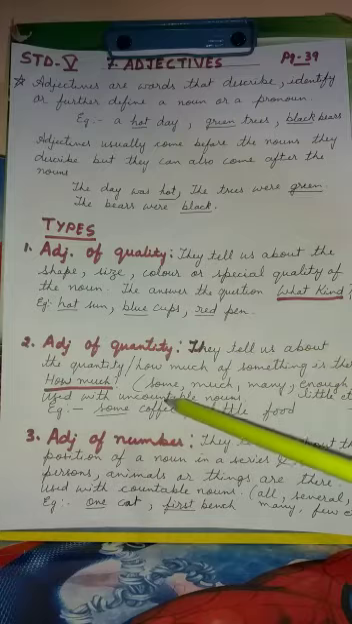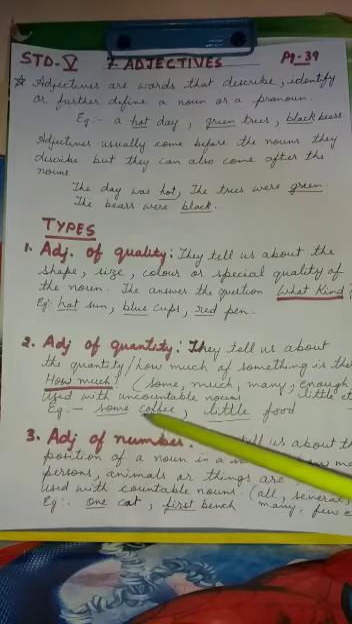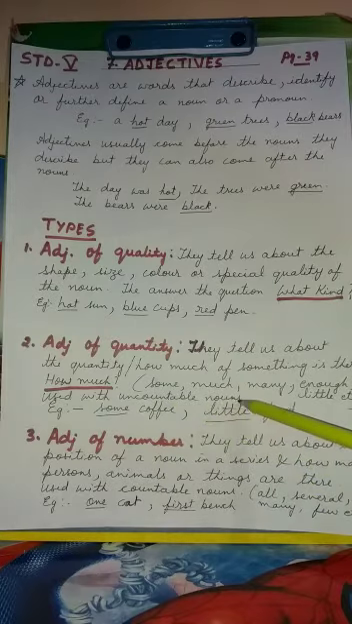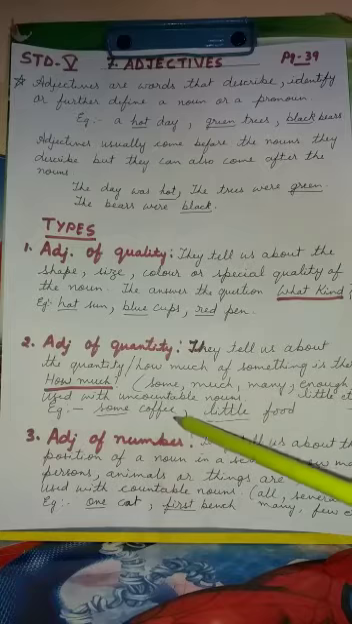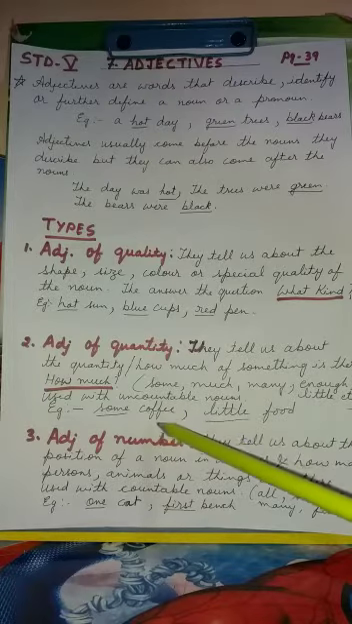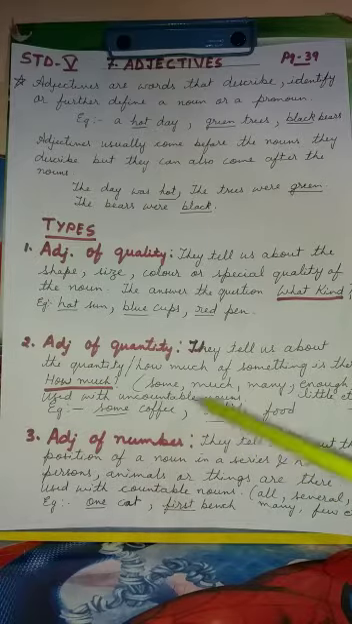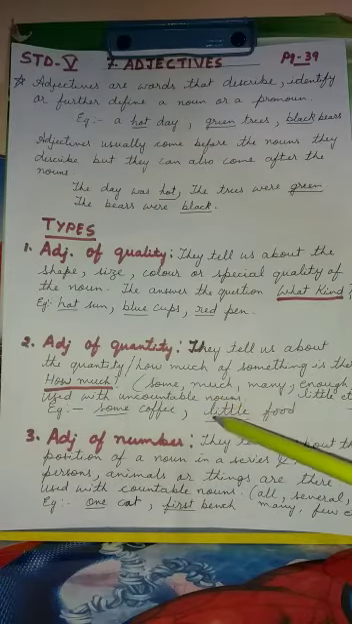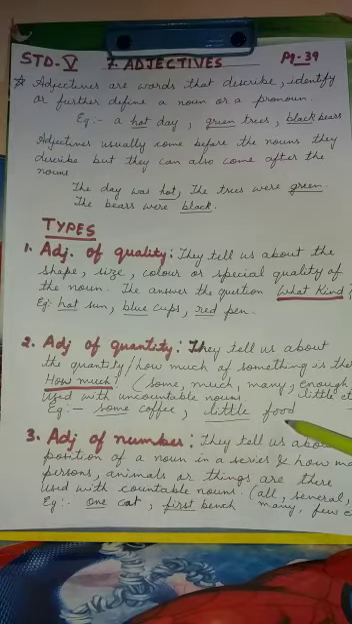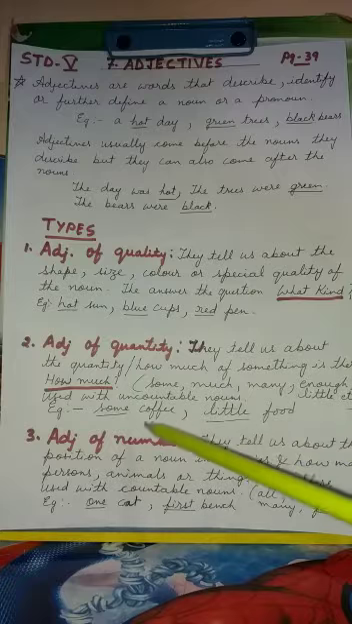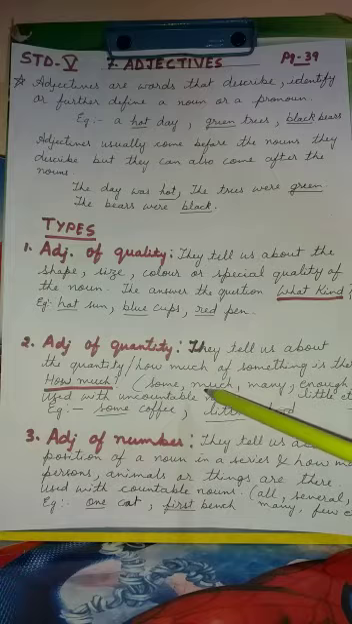Now one thing you try to remember: adjectives of quantity are used with uncountable nouns. You have read about countable and uncountable nouns, no? Nouns that can be counted, like pen, pencil, trees, can be counted. So with all those you cannot use adjectives of quantity. But coffee cannot be counted. Food cannot be counted. So with these uncountable nouns we use adjectives of quantity.